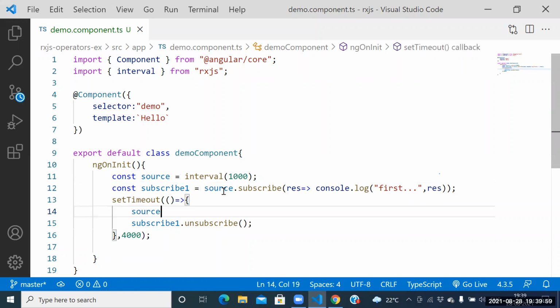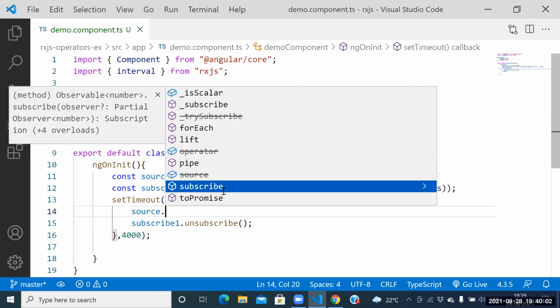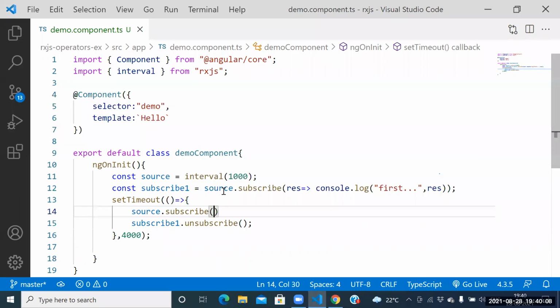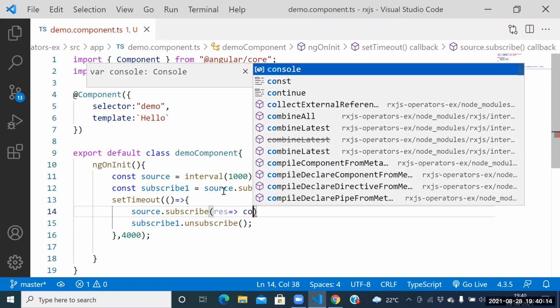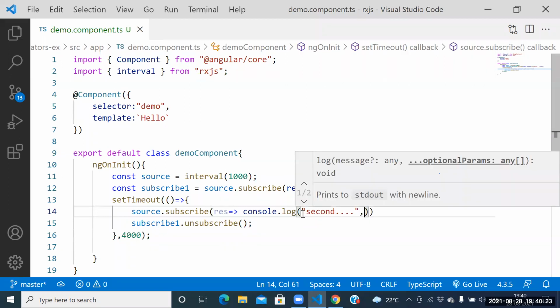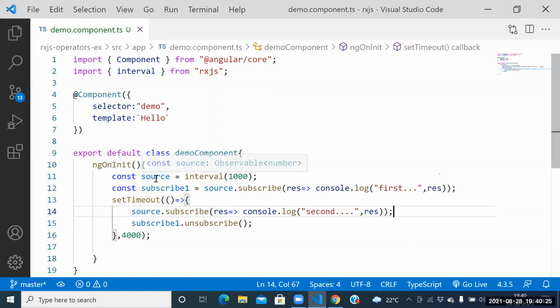Can I subscribe n number of times? Yes, sir. Source dot subscribe, result equal to, observe this one again. Result equal to console dot log of result. Console dot log here itself. We need to place the second comma, what you wanted to place: result. Guys, say this one. How many members are subscribing to this interval?